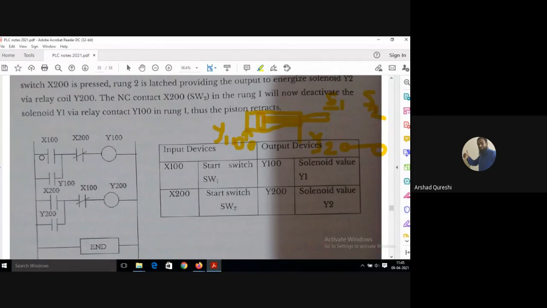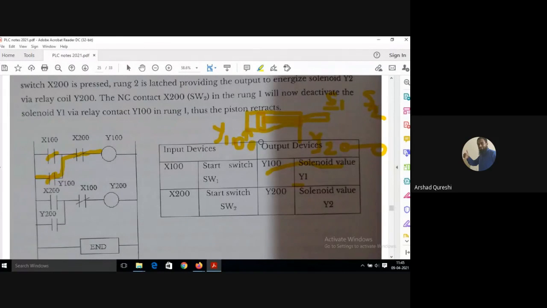So what is happening? As soon as the piston has reached S1, this X100 is getting closed. This X200 is also closed. The current will flow to Y100. Y100 is latched, so this Y100 contact will also get closed. The current is going to Y100, which is solenoid valve Y1.